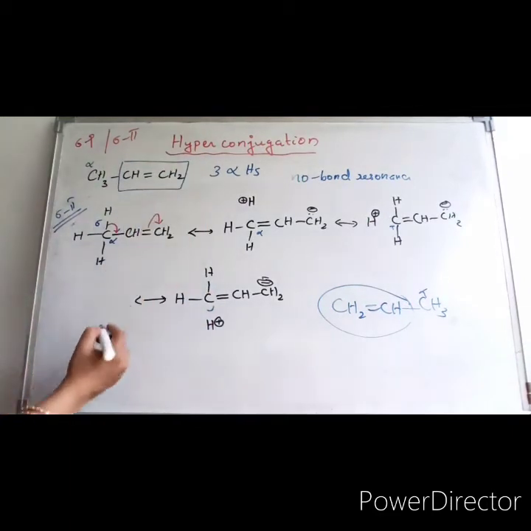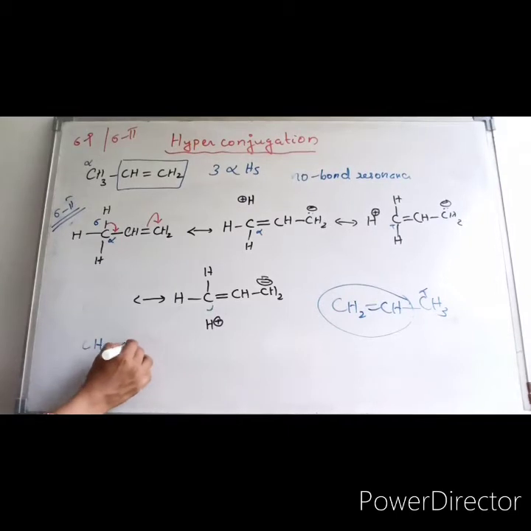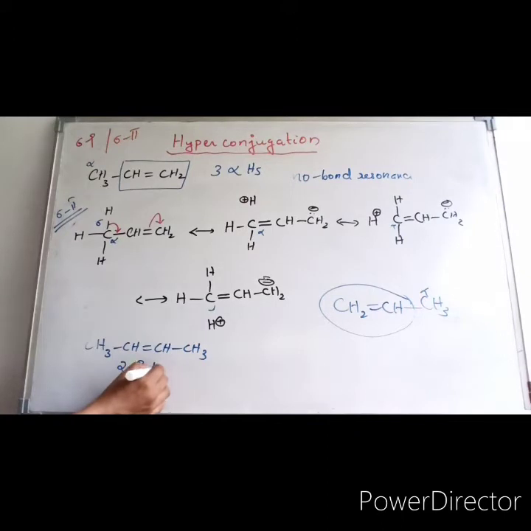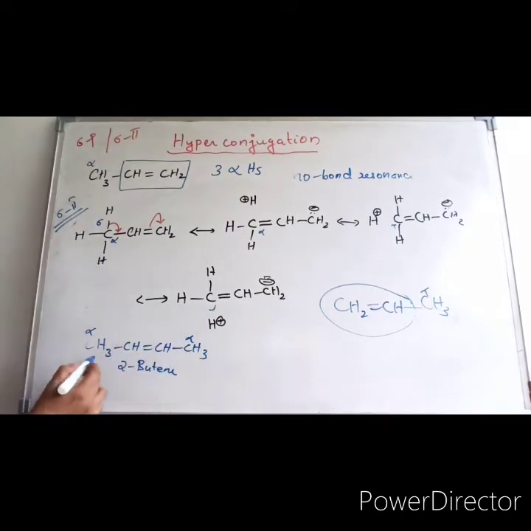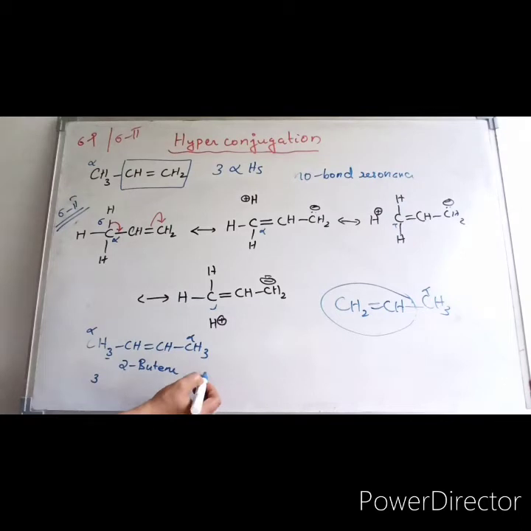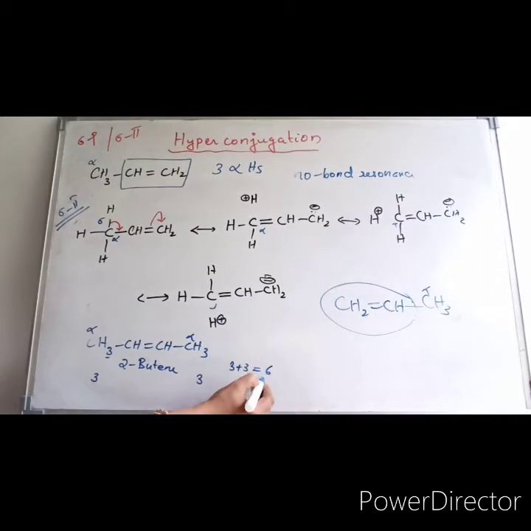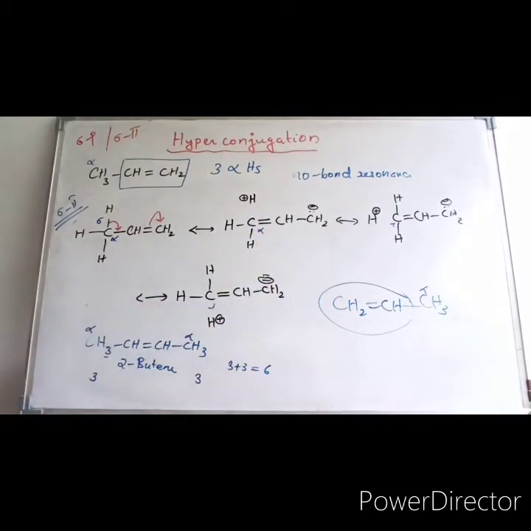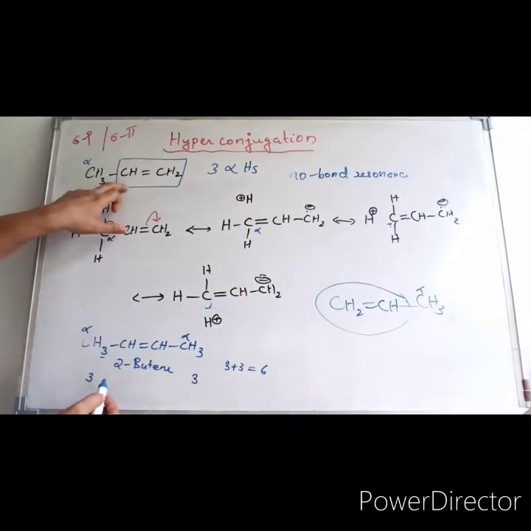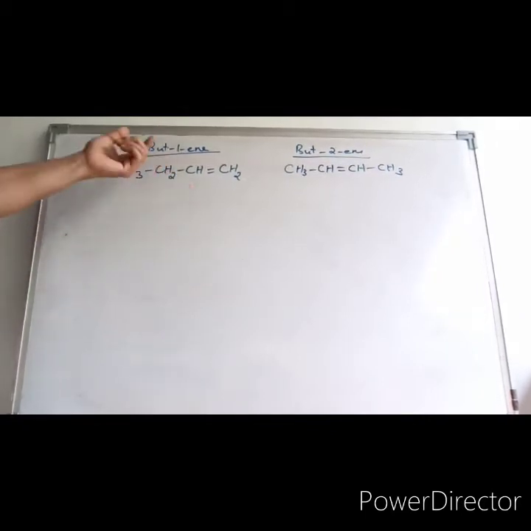In that case, that is known as CH3, CH double bond CH, CH3. This is 2-butene. Okay, so here alpha carbon, here alpha carbon. So this side also you can write 3 hyperconjugated structures, since 3 alpha hydrogens are there. This side also you can write 3 hyperconjugated structures because of 3 alpha hydrogens. So 3 plus 3, 6. So this 2-butene will be more stable than 1-propene, because of hyperconjugation. In order to explain the stability, here I have taken one example.